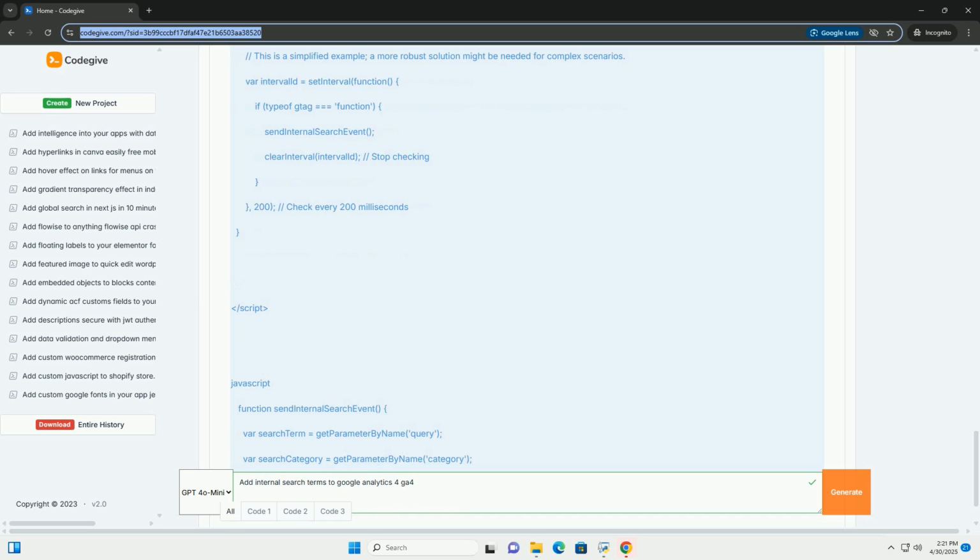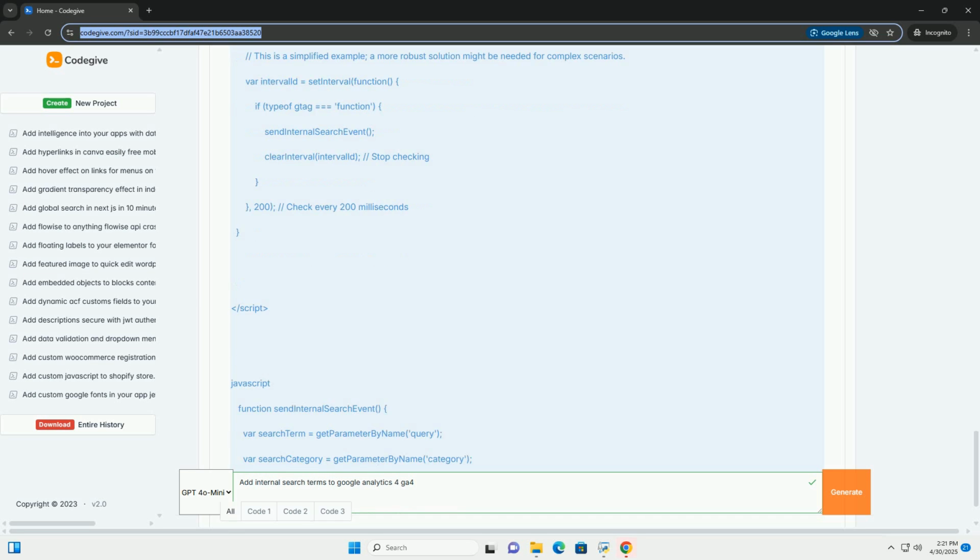Best practices for search tracking. Be consistent: use the same event name and parameter names across your entire website. Test thoroughly: always test your tracking code before publishing it to your live website. Monitor your data: regularly check your GA4 reports to ensure that your search tracking is working correctly. Analyze your data: use your search data to identify content gaps, improve website navigation, and optimize your website for user needs.